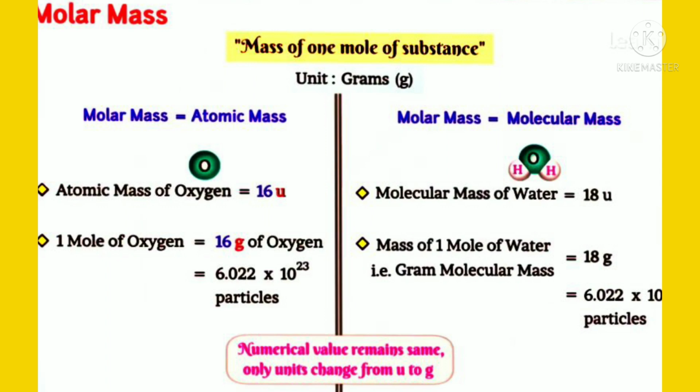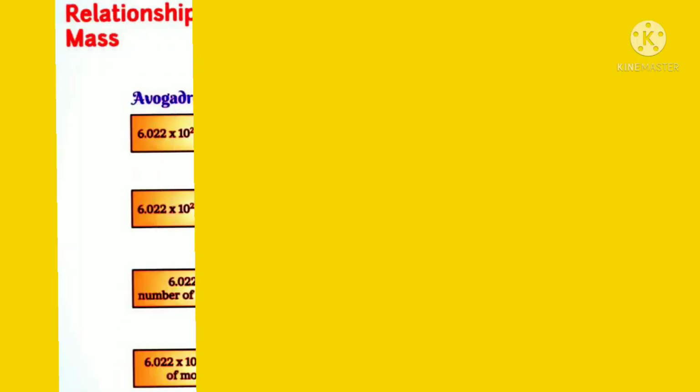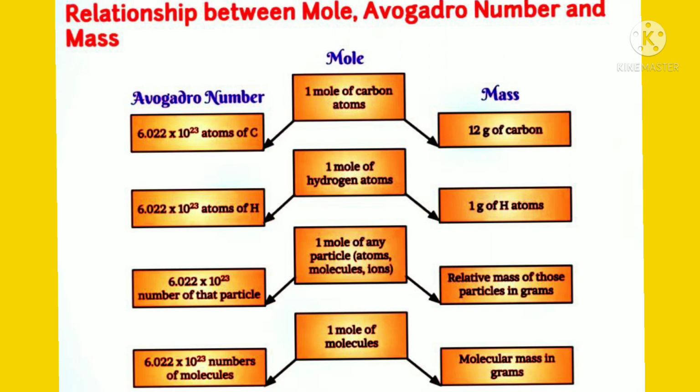In numerical values remains same, only units change from units to grams. Relation between mole, Avogadro number and mass. Mole: 1 mole of carbon atoms is equal to Avogadro's number, 6.022 × 10^23 atoms of carbon. And mass: the mass of 1 mole of carbon atoms is 12 grams of carbon.